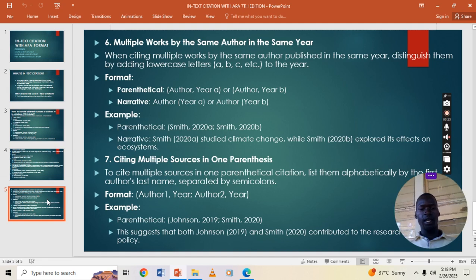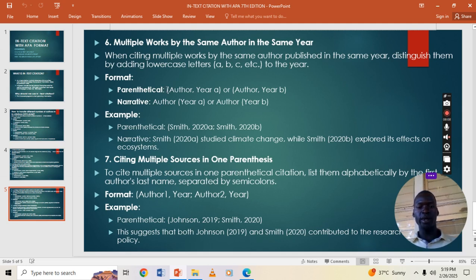Now, let us proceed and see what about when there are multiple works by the same author in the same year. Let me repeat the question: how to cite when there are multiple works by the same author in the same year. Here is a well-explained answer for you. When citing multiple works by the same author published in the same year, distinguish them by adding lowercase letters, for example a, b, c, and so on, to the year. So here is the format.